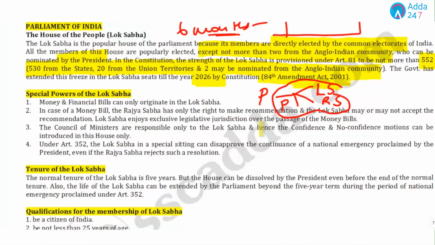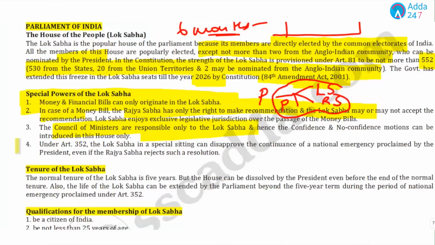Now, the most important power is that money bill and financial bill can originate in Lok Sabha only. In case of a money bill, the Rajya Sabha has only the right to make recommendations, and the Lok Sabha may or may not accept the recommendation. The next important power is that the Council of Ministers is responsible only to Lok Sabha.